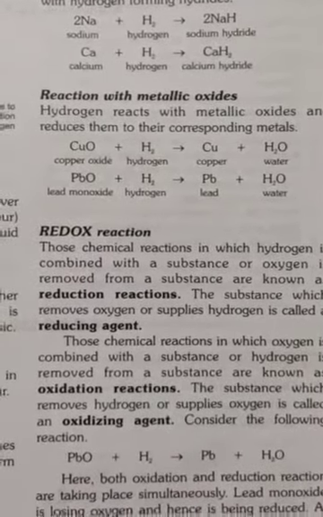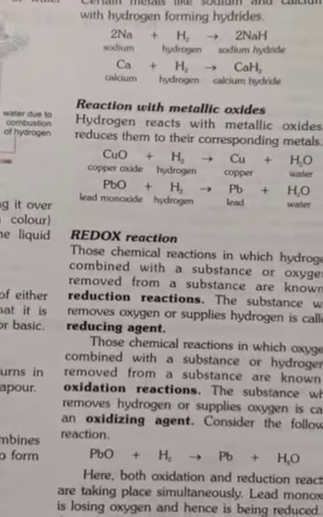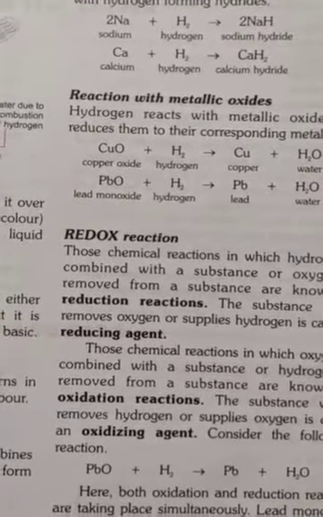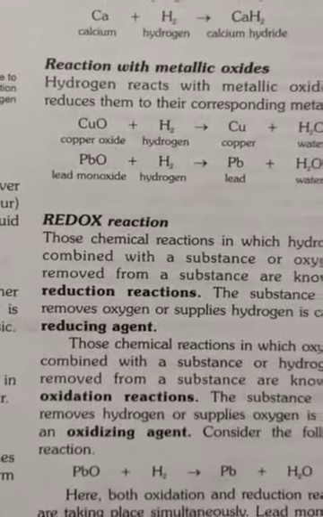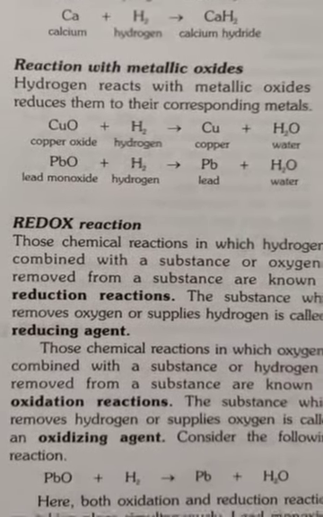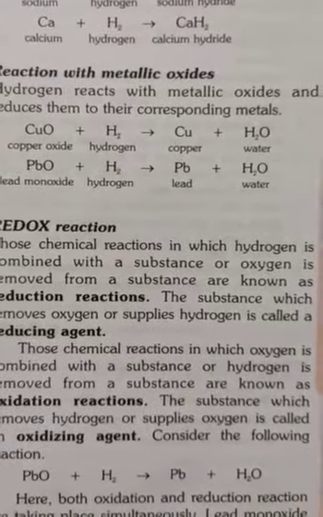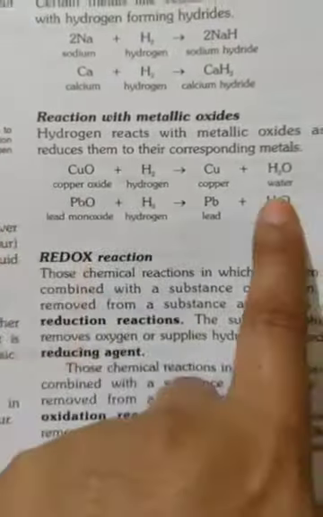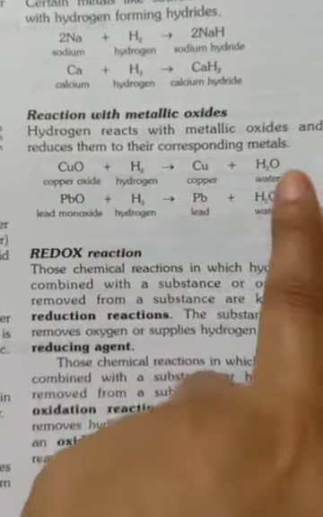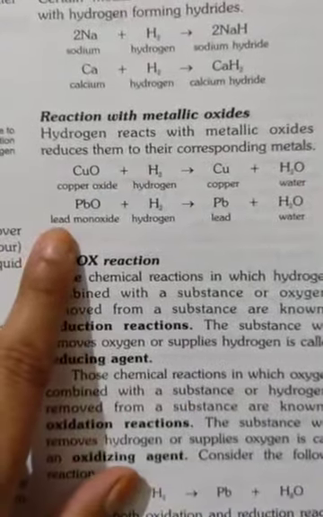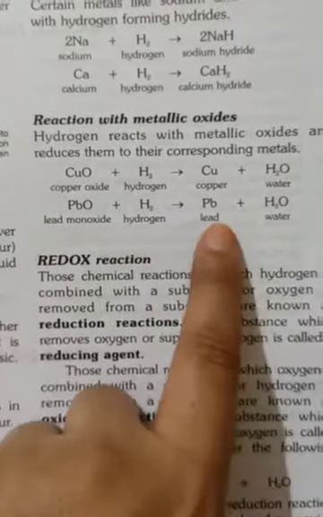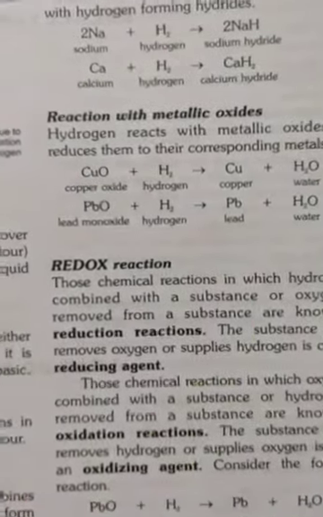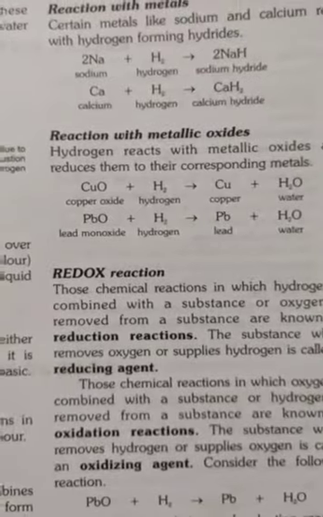Always water is formed whenever hydrogen reacts with a metal oxide. Any metal oxide, when we react it with hydrogen, will give us water plus that particular metal which we are reacting. Like seen in the example of copper oxide plus hydrogen, it gives us copper and H2O, that is water. Here copper is liberated, and H2 reacts with oxygen and gives us water. Here also lead monoxide, when it reacts with hydrogen, lead is liberated and we get the compound water. So hope you understood this also, reaction with metallic oxide.